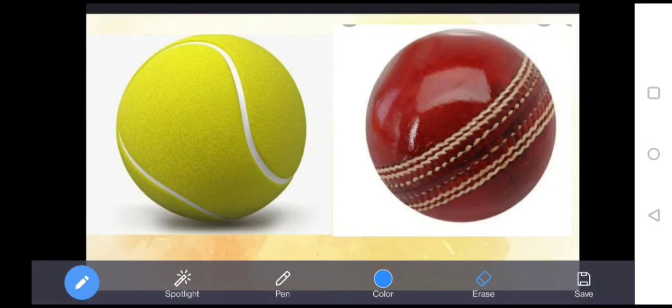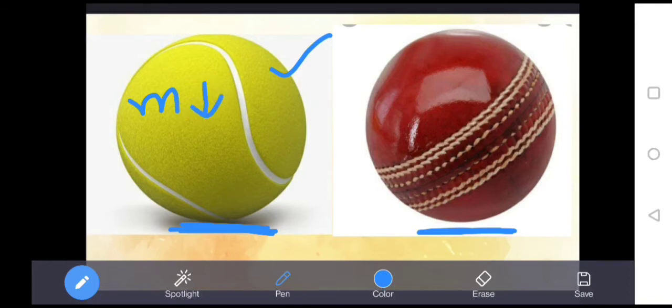Now the next application of Newton's second law of motion is that it is easier to catch a tennis ball in comparison to a cricket ball, and both balls are moving with the same velocity. So it is easy to catch a tennis ball. The reason is its mass is less, whereas the mass of a cricket ball is high. As we know, momentum is mass into velocity. If mass is less, momentum will be less, or we can say the change in momentum also decreases.